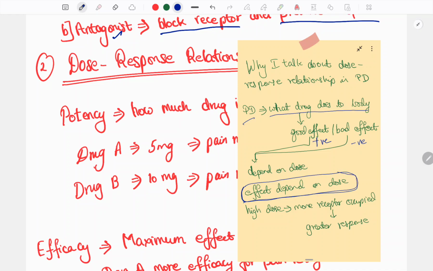It is like dose dependency. The effect is always depending on the dose. If we give a high dose, more receptors will be occupied, so there is a greater response. A low dose leads to fewer receptors occupied, so the response decreases. So the response depends on dose, and that is what we study in dose response relationship.